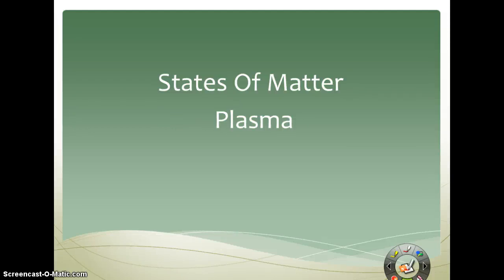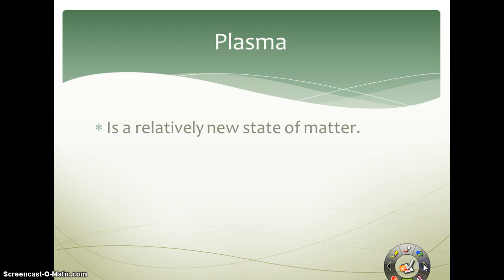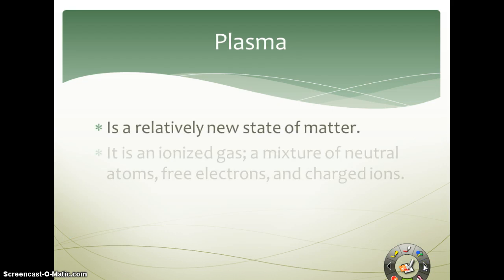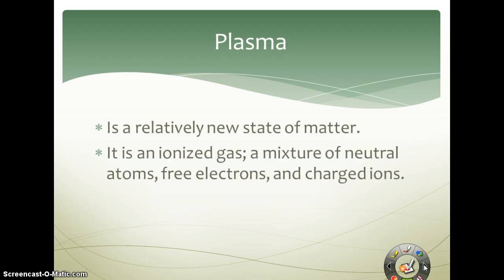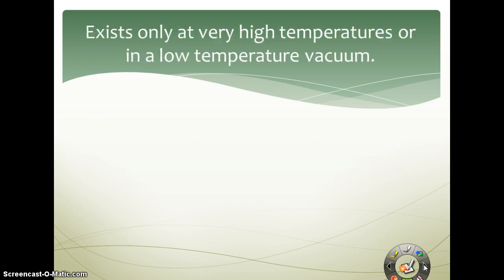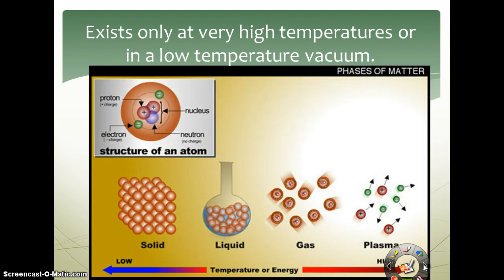Alright, our last state of matter is plasma. We don't use this one a whole lot in class, but we do need to discuss it. So plasma is a relatively new state of matter. It's going to be an ionized gas. So there's going to be a mixture of neutral atoms, free electrons, and some charged ions. They only exist at very high temperatures or in a low temperature vacuum.